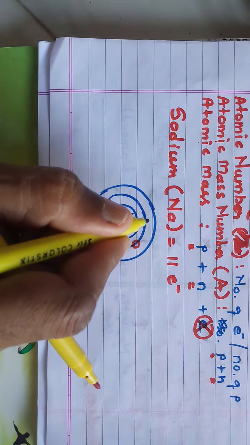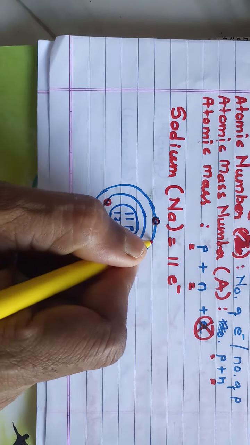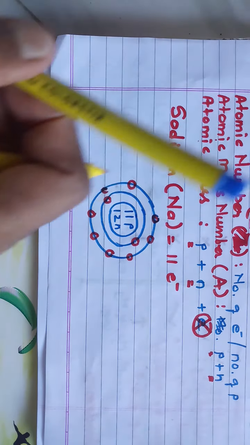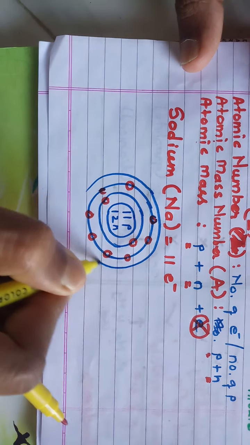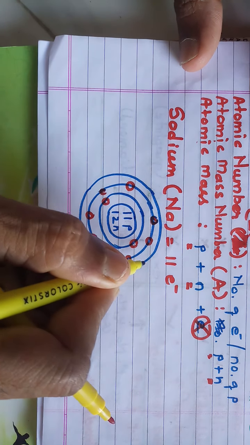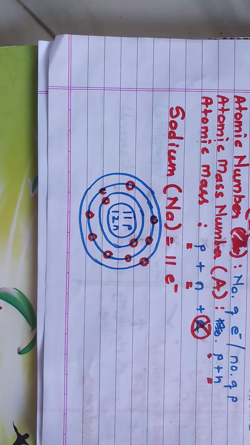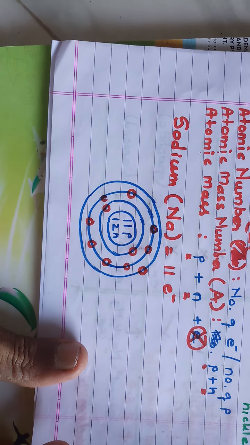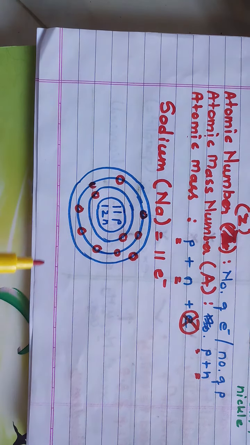Of the remaining 9, 8 are present in the second orbit: 1, 2, 3, 4, 5, 6, 7 and 8. And the remaining 1 electron is in the third orbit. Now with the help of this structure we decide A, Z and atomic mass.